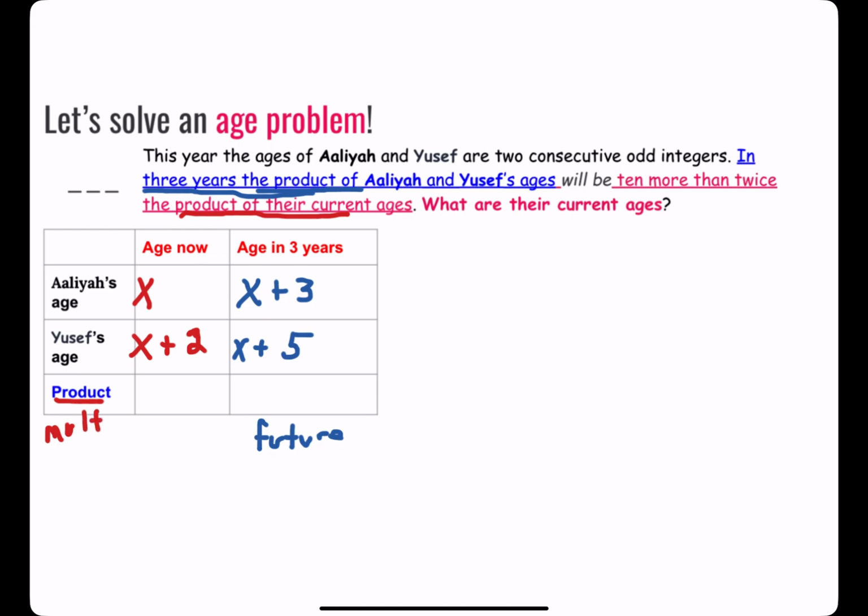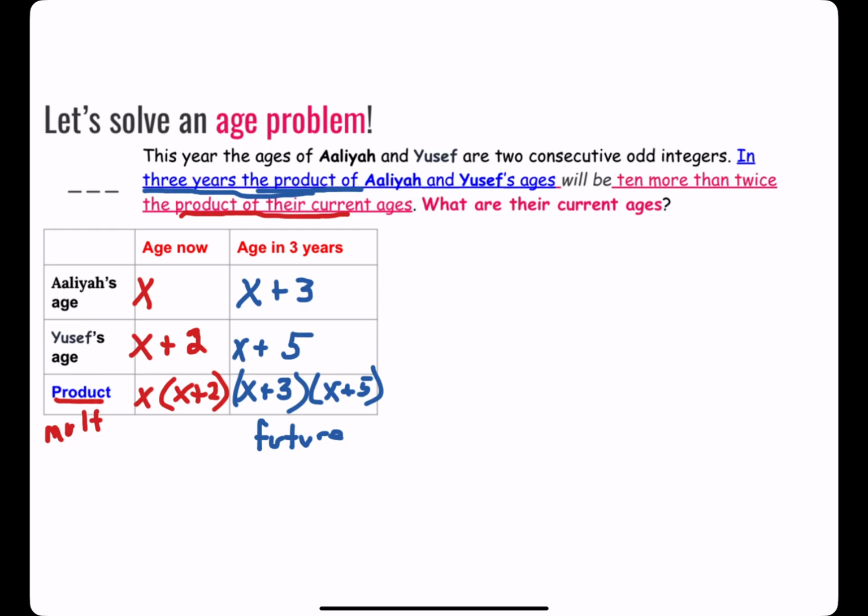So I'm going to multiply their current ages, x times x plus 2, right here on the chart for convenience. And I'm going to multiply their future ages, Ayala's x plus 3, times Yusuf's future age, x plus 5, and we've seen that before. Two binomials multiplied together.